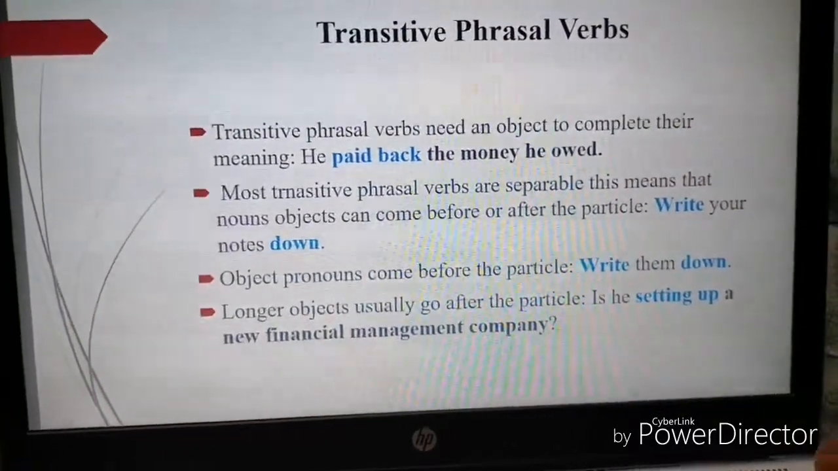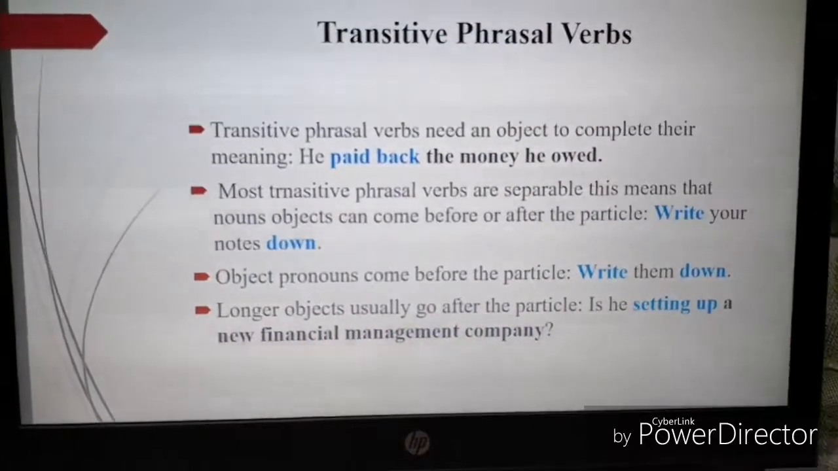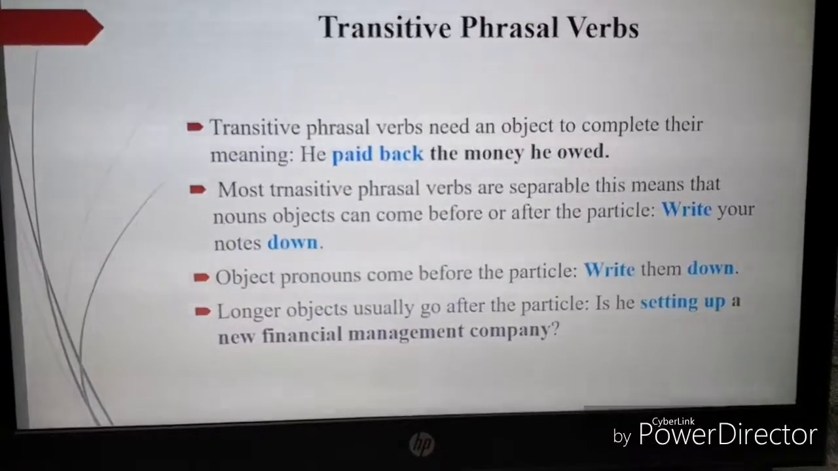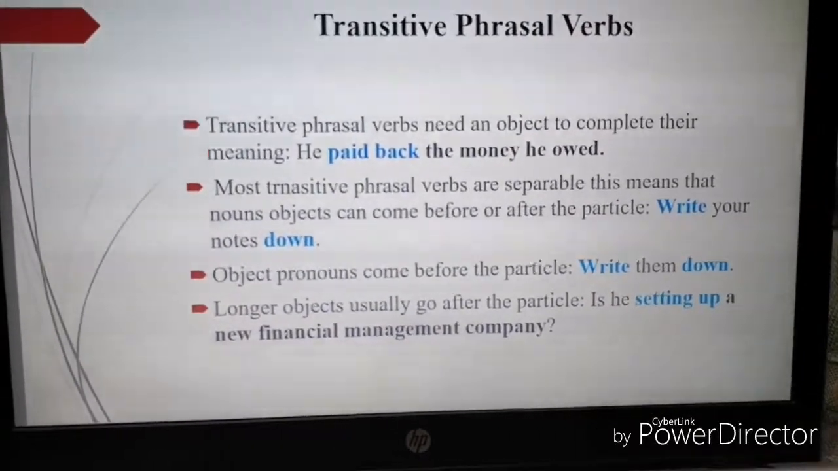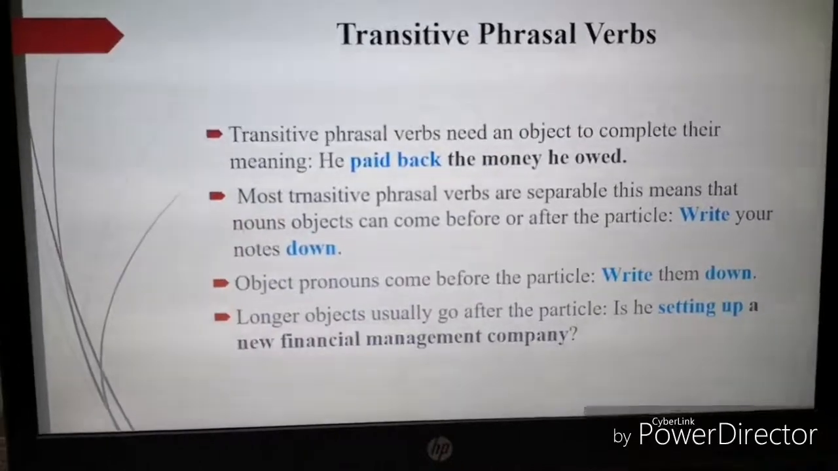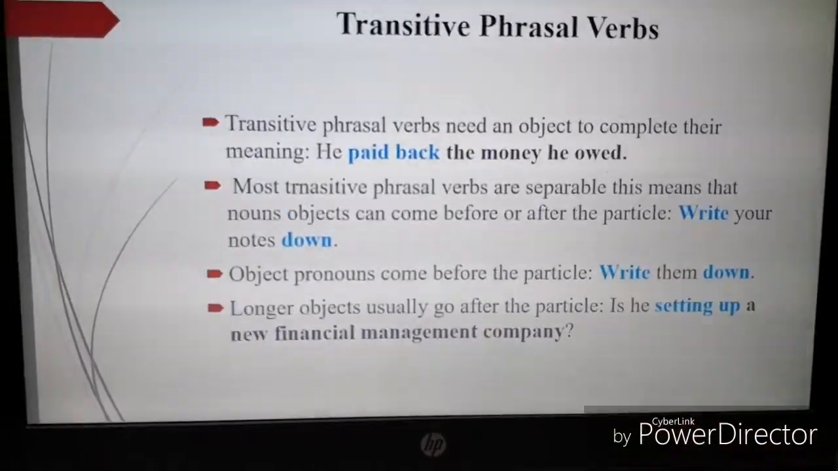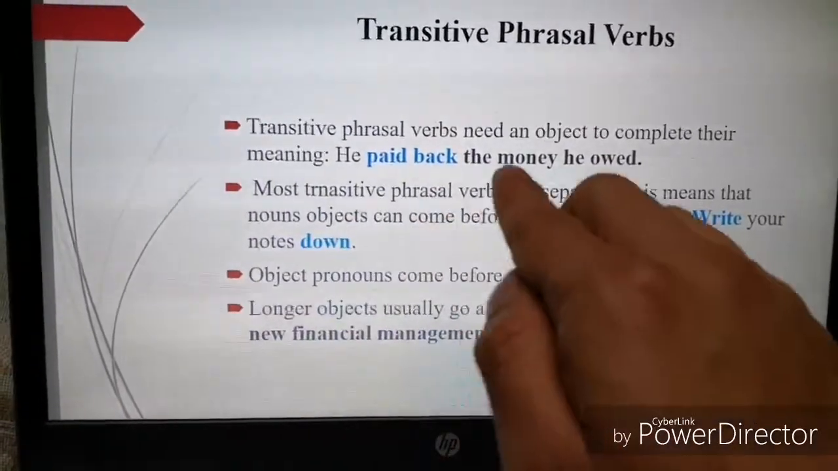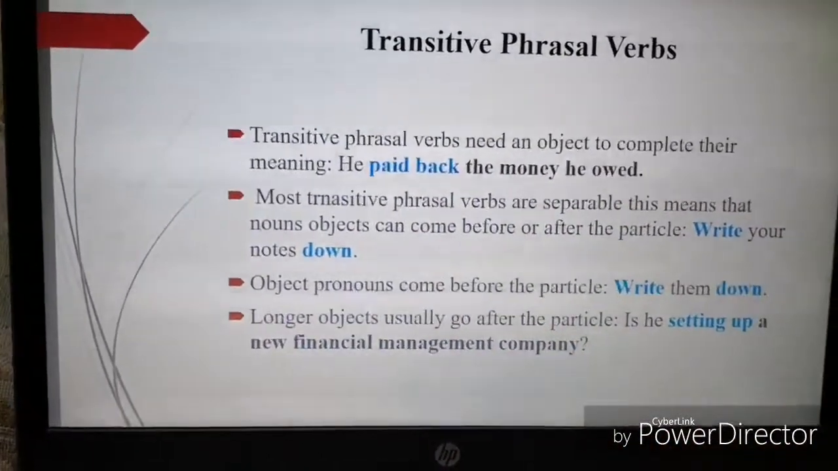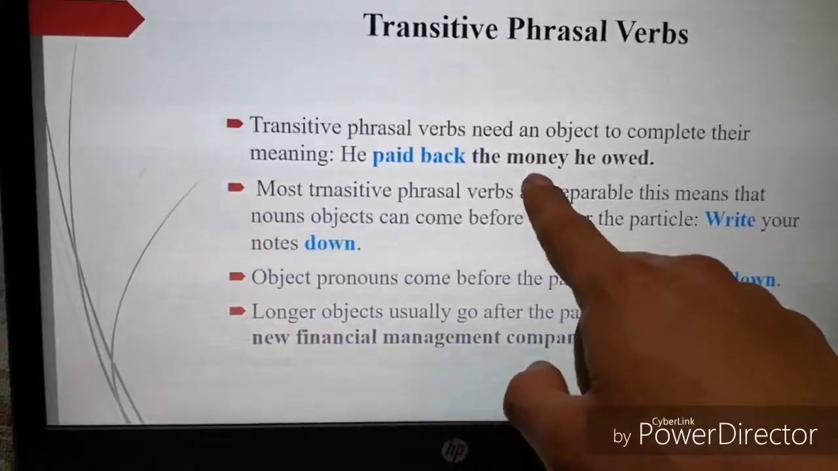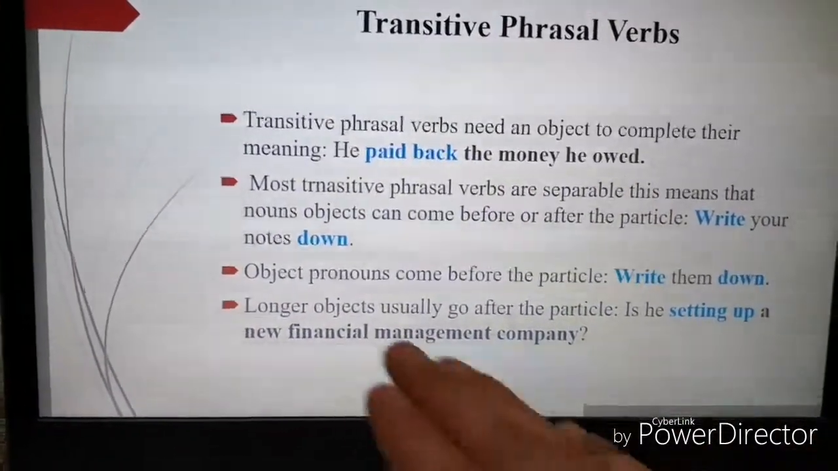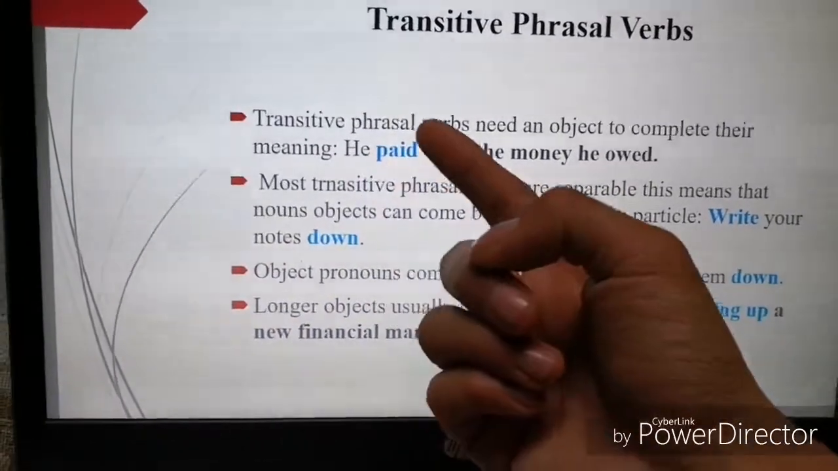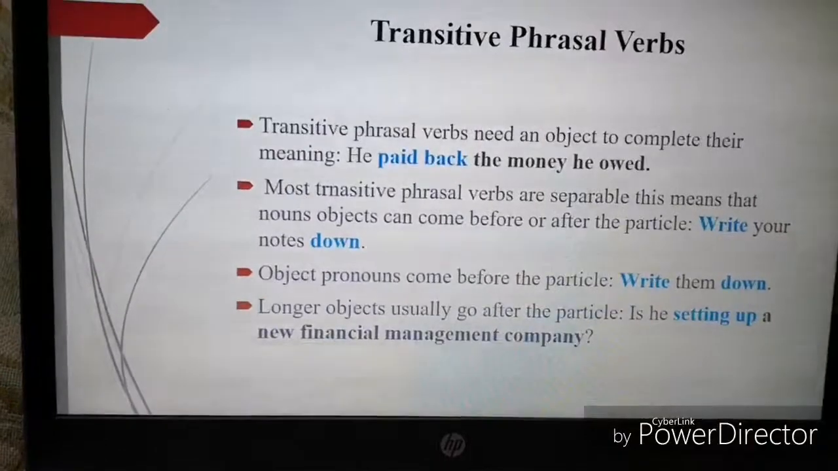Now, a transitive phrasal verb. Transitive phrasal verbs need an object to complete their meaning. It means that we need an object to give sense to the sentence. If I just said he paid back, you're going to ask me, he paid back what? But if I say he paid back the money he owed, it's clear. In black, you can see the object, and in blue, you can see the phrasal verb. And remember, the verb and the particle, always.